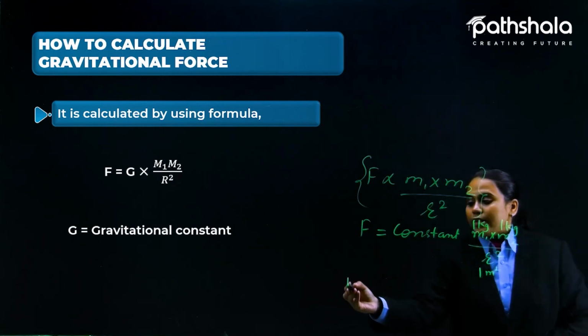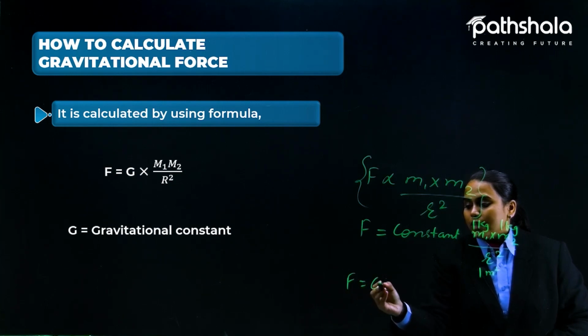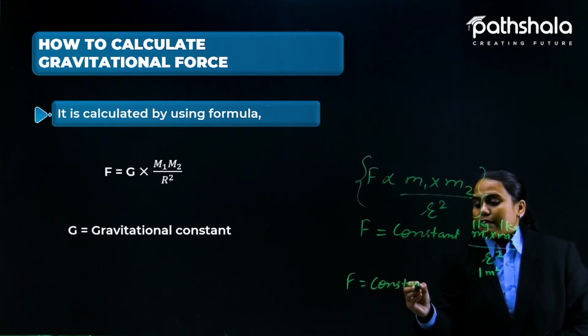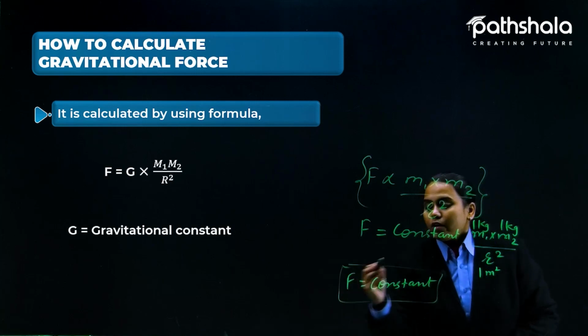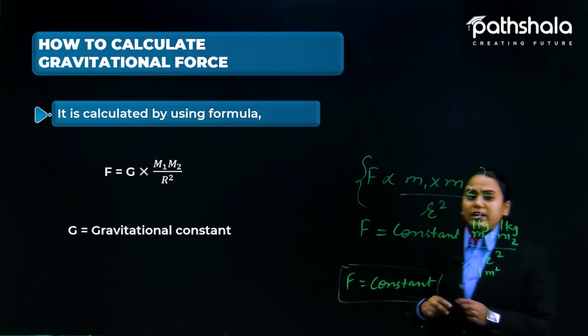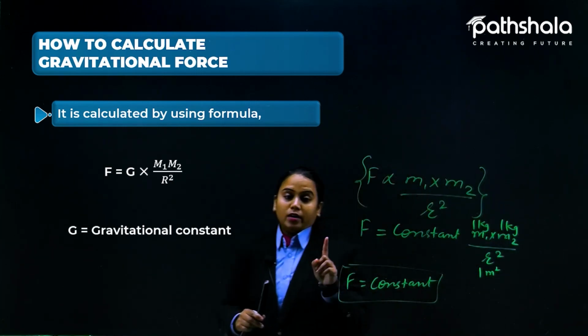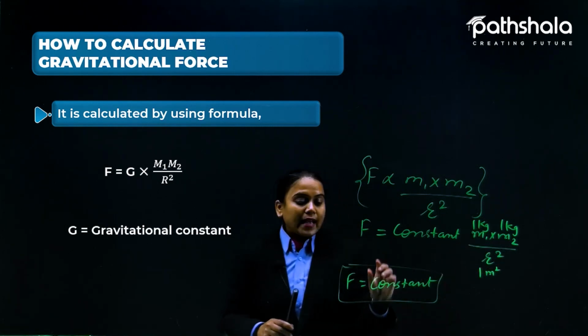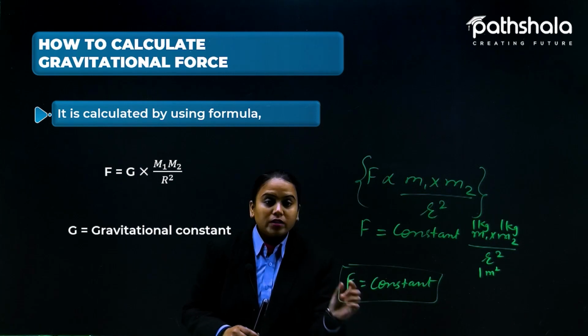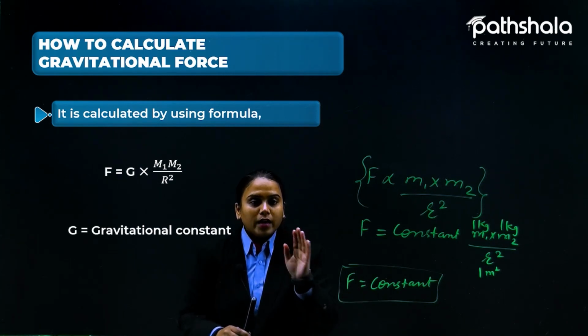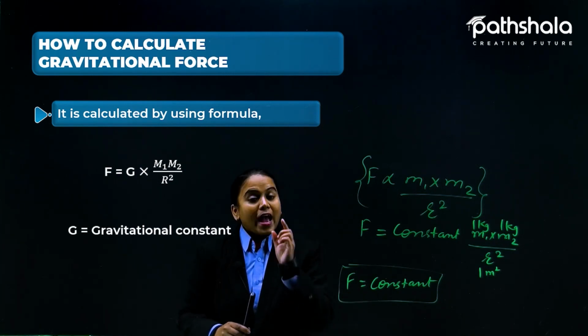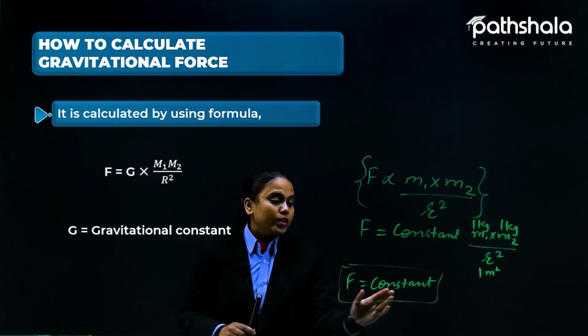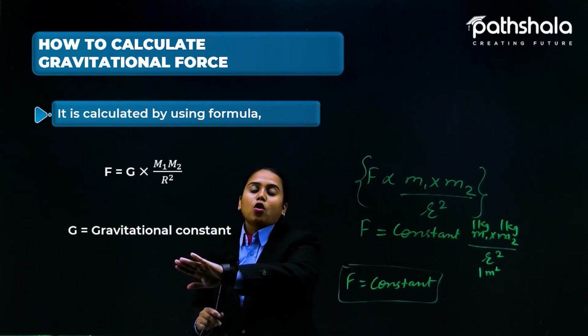Okay, so here we can say that the force is equal to the constant. That means whatever gravitational force we are getting here is not 1. When we have put the values 1, 1, 1 here, still the gravitational force is not 1 Newton. It has a certain value, and that value we have measured is known as the gravitational constant.